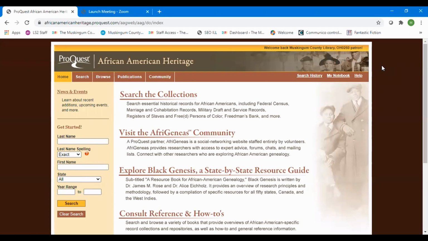The home page lists menu options for you. Along the top, you see a general search function and a browse function, publications, community. What we're looking at today will be searching collections. I'm going to click on the Afrogenius community. It's a new resource that ProQuest offers. It allows you to contact a social networking group devoted to African American genealogy for assistance.